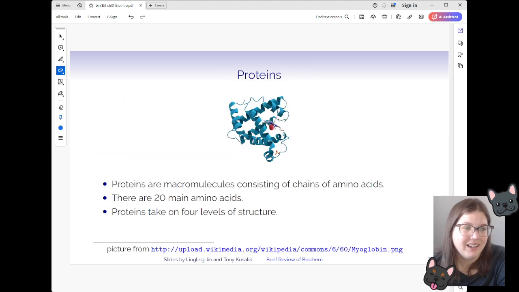Now we're going to move on to proteins. Proteins are my least favorite biomolecule.